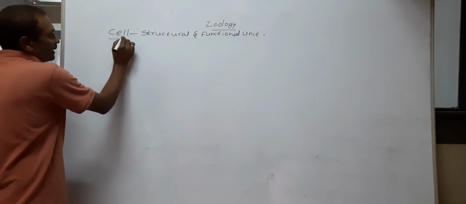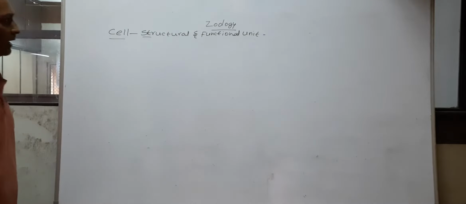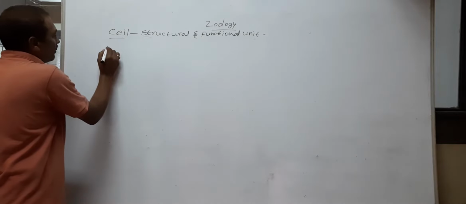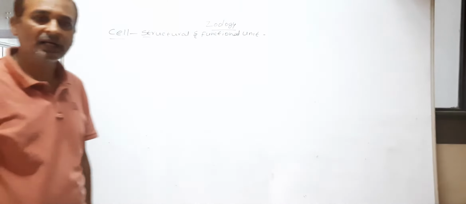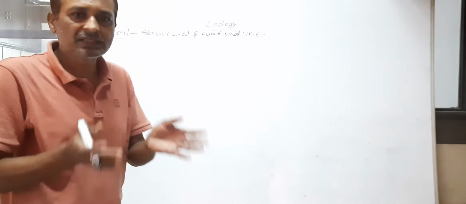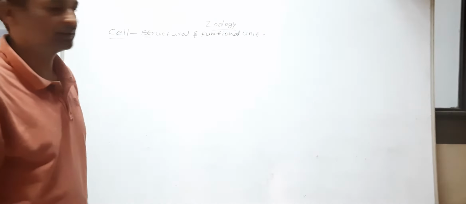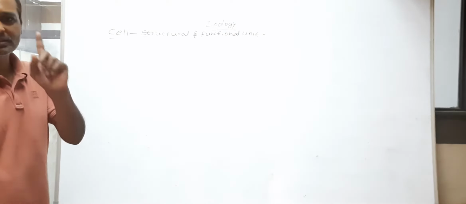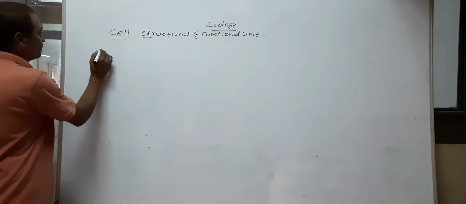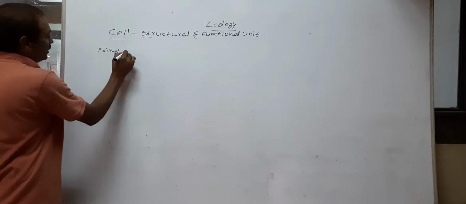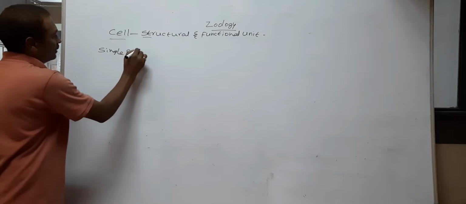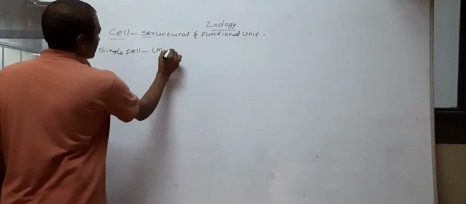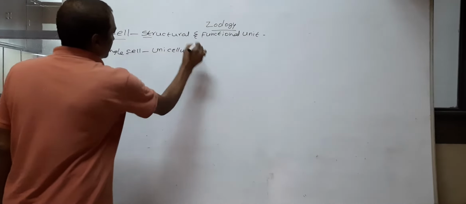So, why are cells called structural and functional units? The bodies of living organisms are made by cell or cells. Some living organisms are made by a single cell. Those are called unicellular.